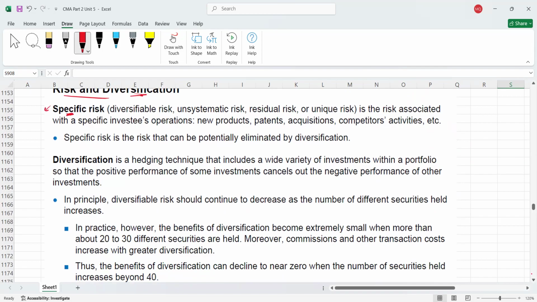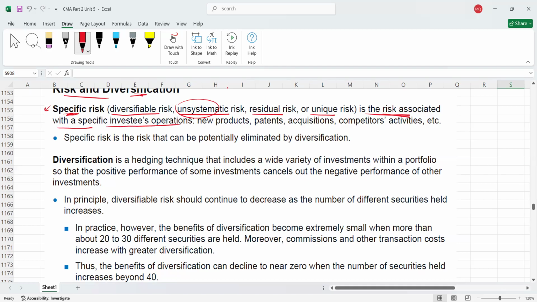So specific risk is also called unsystematic risk, diversifiable risk, residual risk, and unique risk. Actually, specific risk is the risk associated with a specific investee's operation, or this risk is related to a specific company.